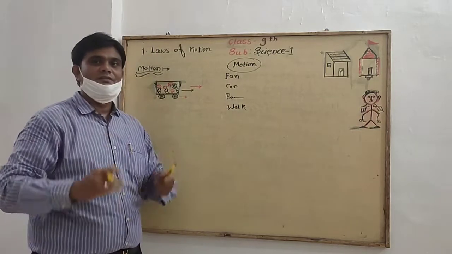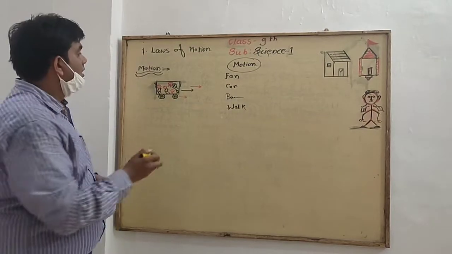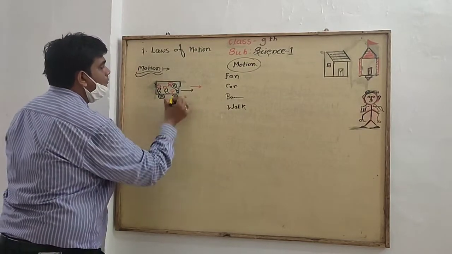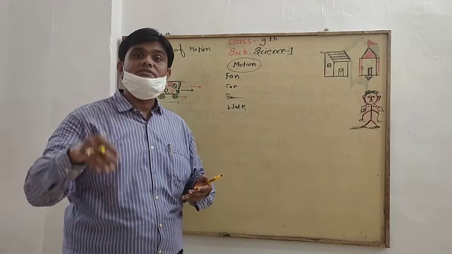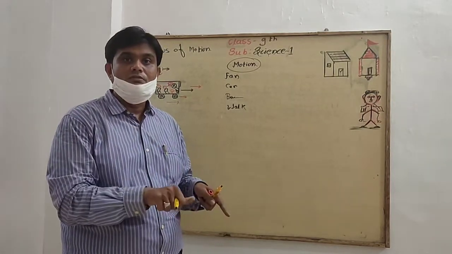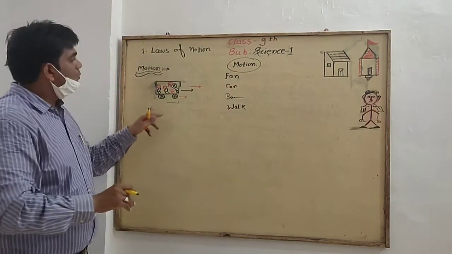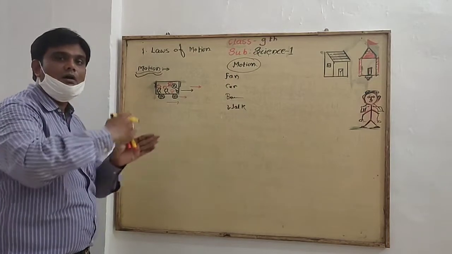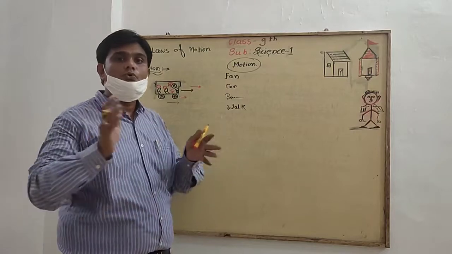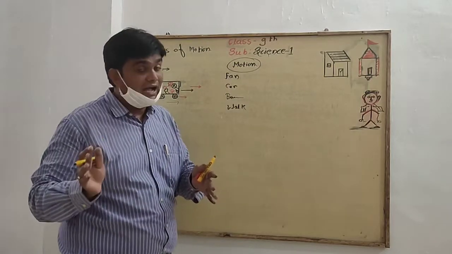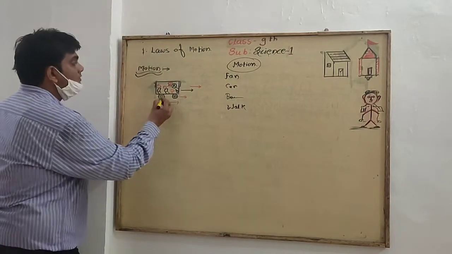Why does this happen? This is because of the motion. When this vehicle is in a motion, your body is also set into the motion. That is the phenomenon. Means when this vehicle is going on running, at that time your body also runs in that speed also.